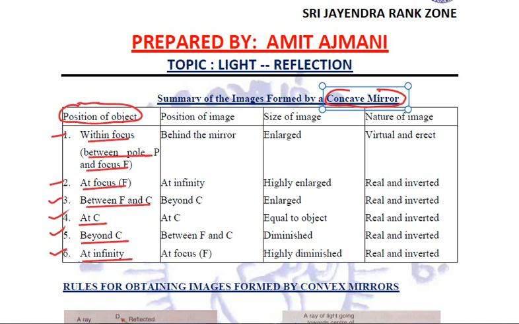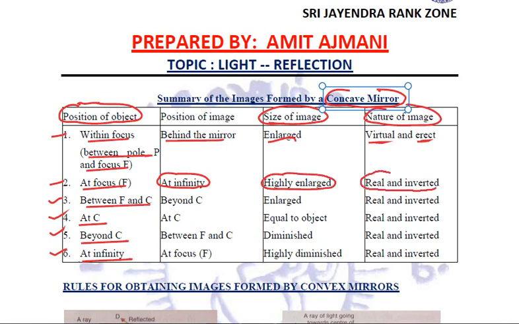Now, where will be the image formed? If the object is kept within focus, then the image is formed behind the mirror. What is the size of the image formed? It will be enlarged. And what is the nature of image? It will be virtual and erect. If the object is placed at focus, the image formed will be at infinity. Image will be highly enlarged.